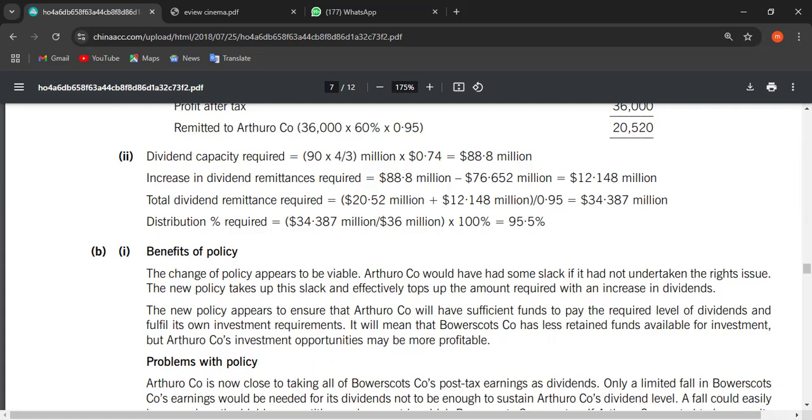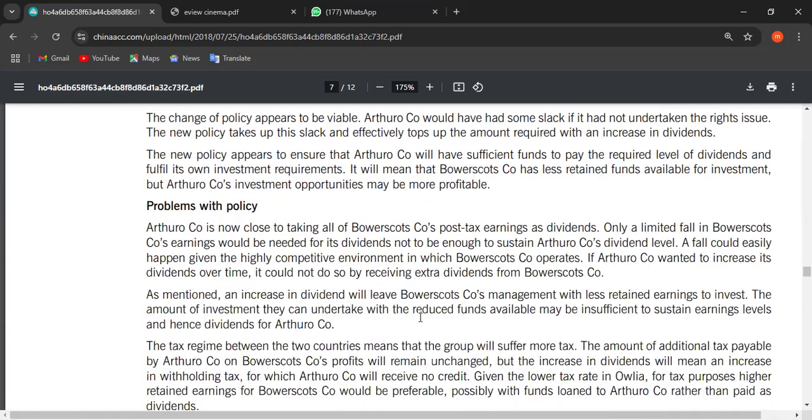But what is the problem? Arthurou company is now close to taking all of B company's post-tax earnings as dividend. 96% you are taking. So what will happen? Only a limited fall in B company earnings would be needed for its dividend not to be enough to sustain Arthurou's dividend level.